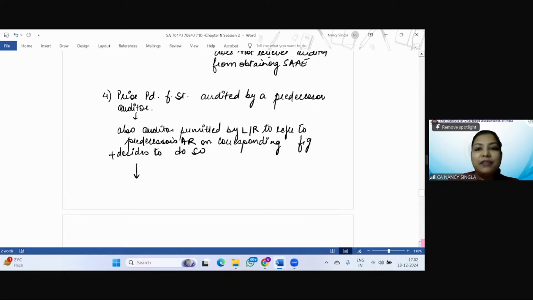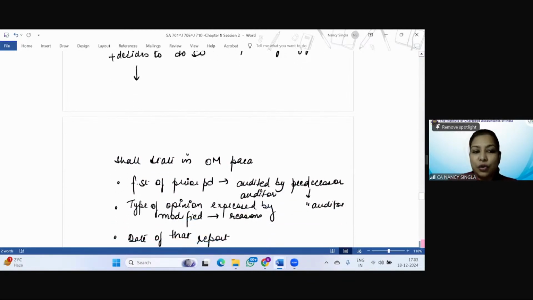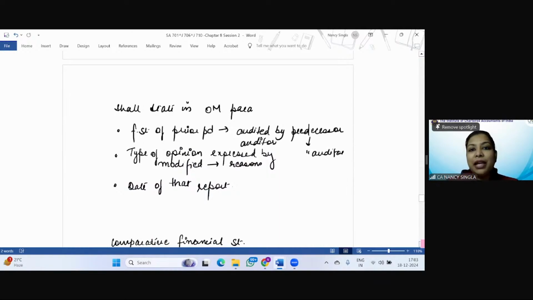So the prior period financial statements are audited and he decides that, okay, I'm going to mention the predecessor auditor. So in the other matter paragraph, he is going to mention what? Three things. He shall state in the other matter paragraph that the financial statements of the prior period were audited by the predecessor auditor. Second, the type of opinion that has been expressed by the predecessor auditor, and if it is modified, what were the reasons, and the date of that report.